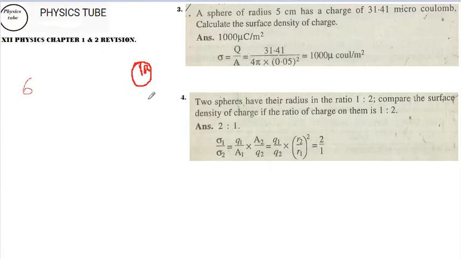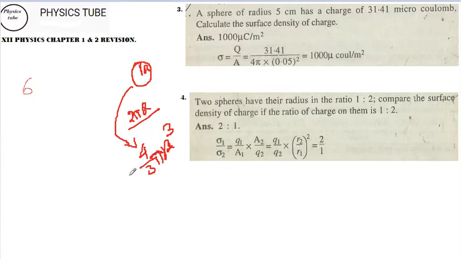The surface area of this sphere is 4 pi r square, and the volume of this sphere is 4 by 3 pi r cube. So given the radius of a sphere, you can easily find out the volume and also the surface area.